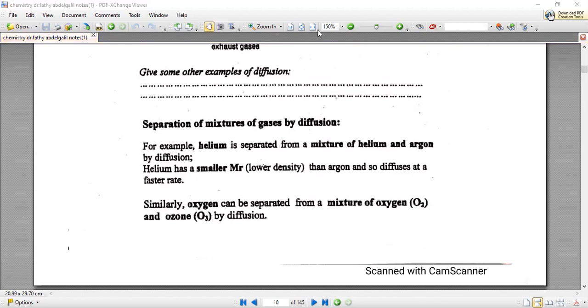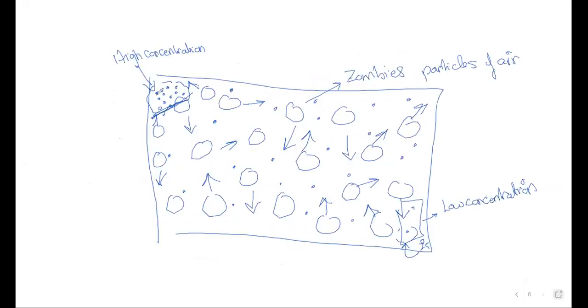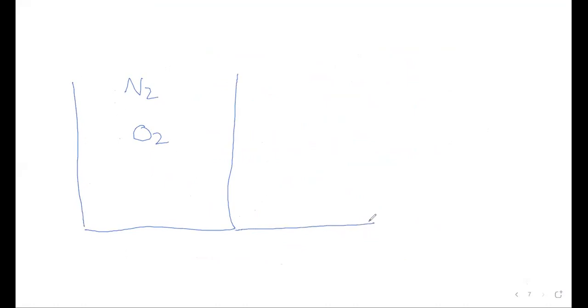If I have, for instance, nitrogen and oxygen on one side of a beaker, and on the other side I have an empty beaker, and there is a permeable membrane that can pass the gas from one side to another.